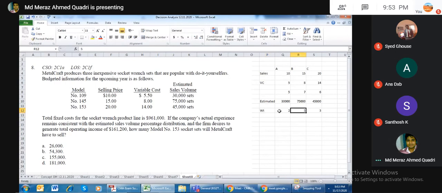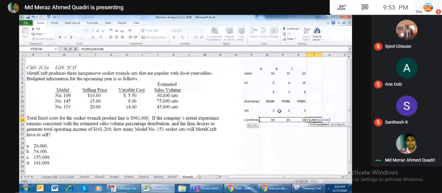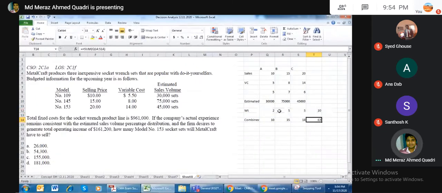That's the weight. So my combined contribution will be 5 into 2, like this, 63 divided by 10.